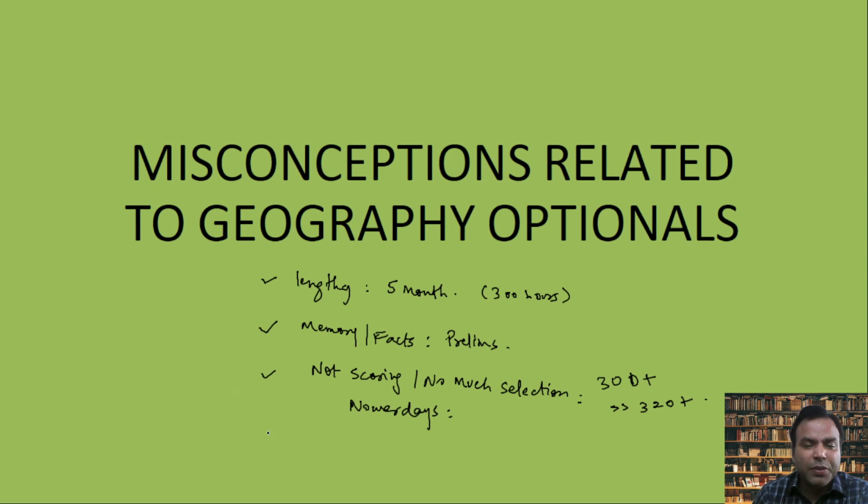Another misconception about the geography optional is that paper 1 and paper 2 are both independent and you have to do them separately. No, both the papers are linked. You can use that. And people think geography does not get many questions in prelims nowadays, so it is not important. But if you see environment, disaster management, agriculture, economic and infrastructural projects, all are connected to geography. So this is also a myth. Please avoid that also. I strongly recommend going with the geography optional.